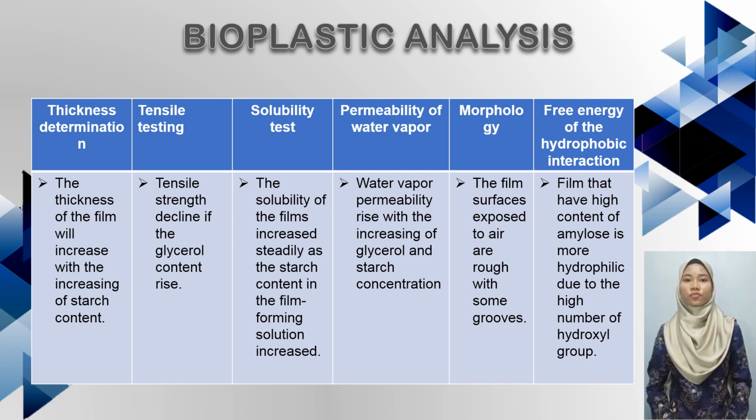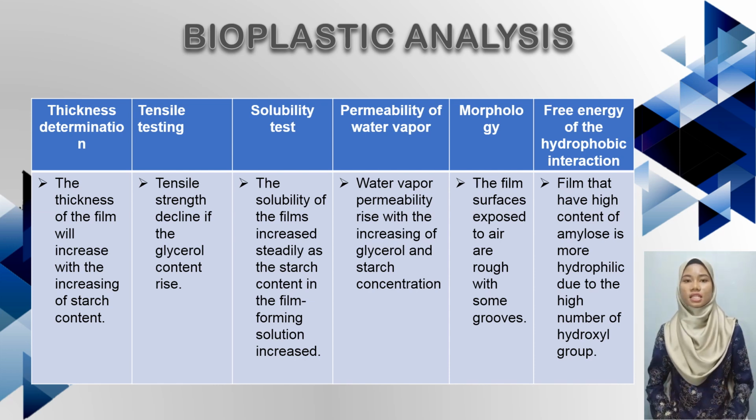Jackfruit seed was used for the production of bioplastic to overcome the problem stated in the earlier slide. Jackfruit seed starch shows great features to be used as the starch base in the bioplastic. Glycerol was added as a plasticizer to create greater flexibility in the polymer structure by reducing the intermolecular forces and the glass transition temperature of the material.